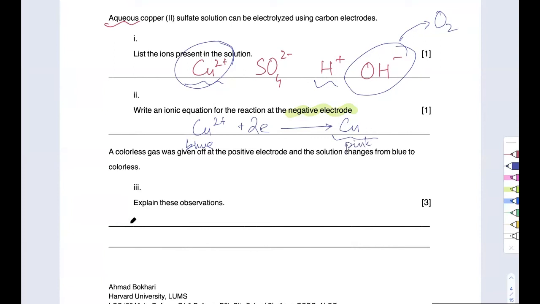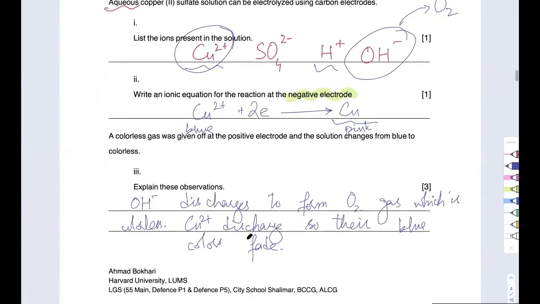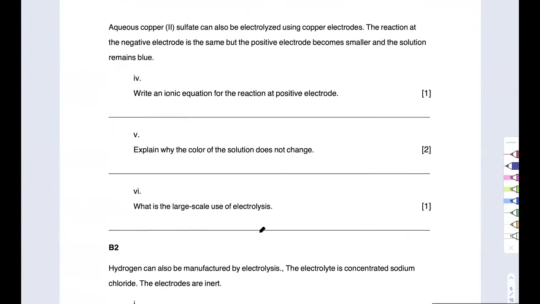So we'll just say that hydroxide ion discharges to form oxygen gas, which is colorless. Okay, so I've explained the colorless gas. And then we say that copper 2 ions discharge, so their blue color fades. So that's the answer. You don't really need to get into the detail of why it forms colors and why it is blue, to be honest. That is something we study in A-levels, so you don't need to get into that. Okay.